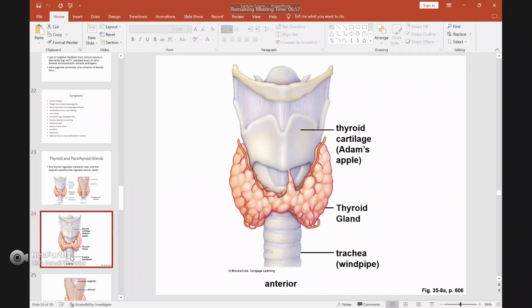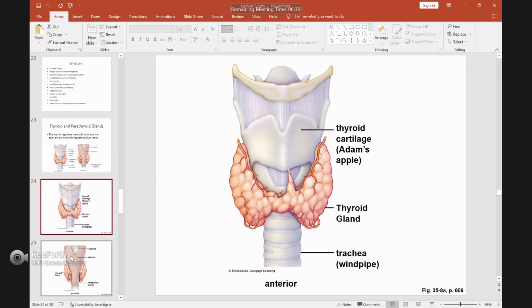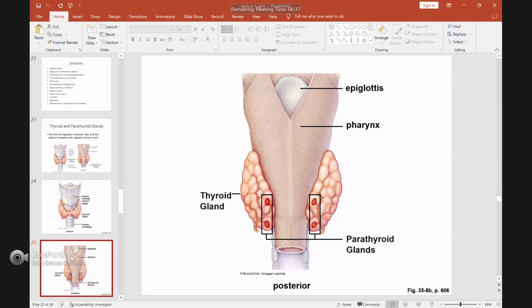So this is the thyroid from the front, the anterior part, at your neck above the trachea. You can recognize the thyroid gland. There are three lobes for the thyroid gland, but you cannot see the parathyroid gland. If you want to look at the parathyroid gland, you have to look from the posterior part, from the back. At the back of the thyroid gland, you can see there are four nodes for the parathyroid gland. So just remember, the thyroid gland has three lobes.